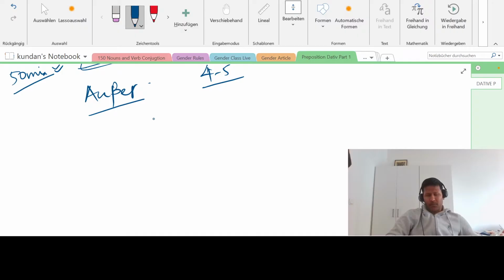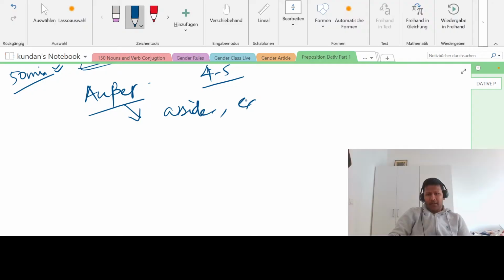This außer is used mainly for situations like apart from, besides, or excluding. For example, if I say everyone is here except for my brother, here except is außer.